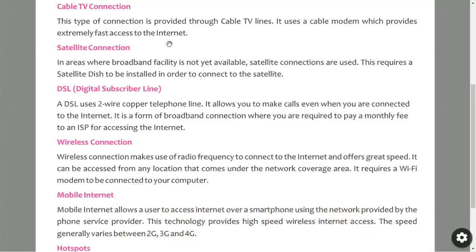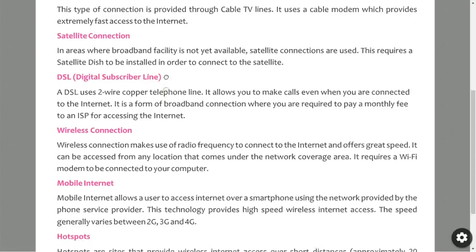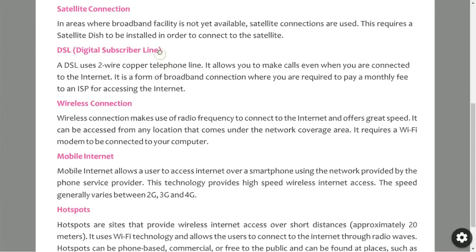You can access the internet at very high speed, because the capacity of that cable is very high. So that's why data gets transferred at a very high speed through that cable, and we can access the internet at extreme speed. So that is cable TV connection. By using that cable TV connection also, we can get the internet connection. So next is a satellite connection.